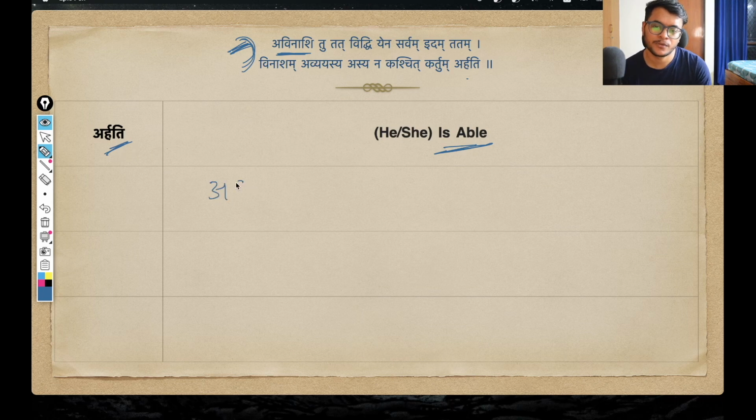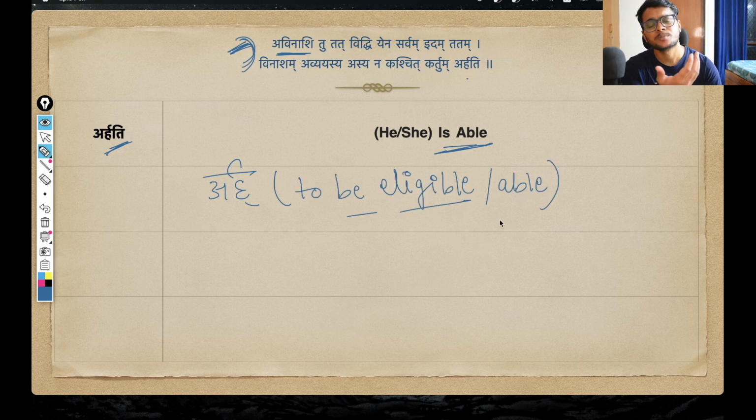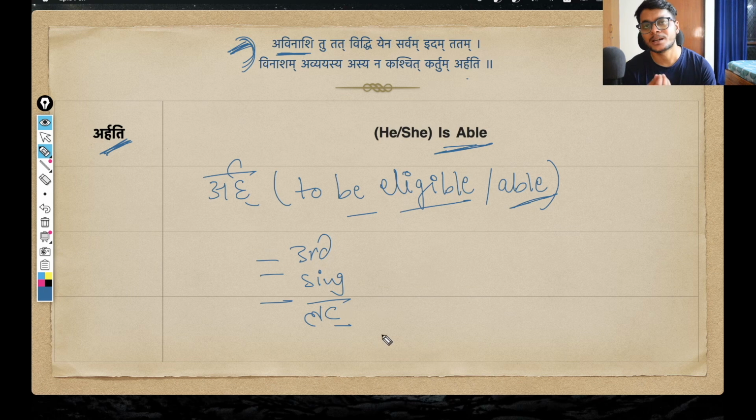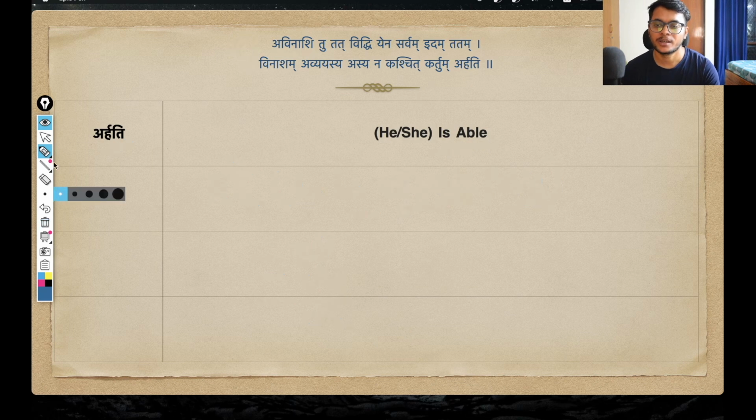This arhati is coming from the verb root arha. And arha again means to be eligible for something, to be capable of something, or to be able to do something in that sense. Okay, and the form arhati is like the very common forms patati, patata, patan. So you already know it is a third person, some he or she, singular, ekvachana, and the lakar is, of course, the lat lakar, the simple present tense in Sanskrit. So arha changes into arhati, that some third person is able. Okay, so this is the dhatu roop we are starting with.